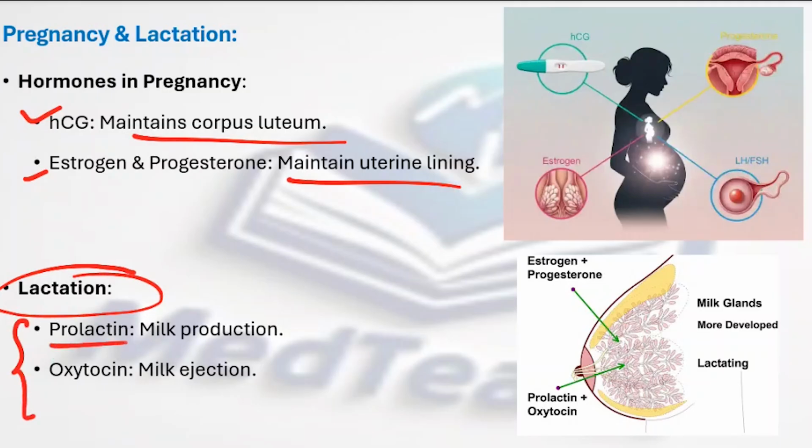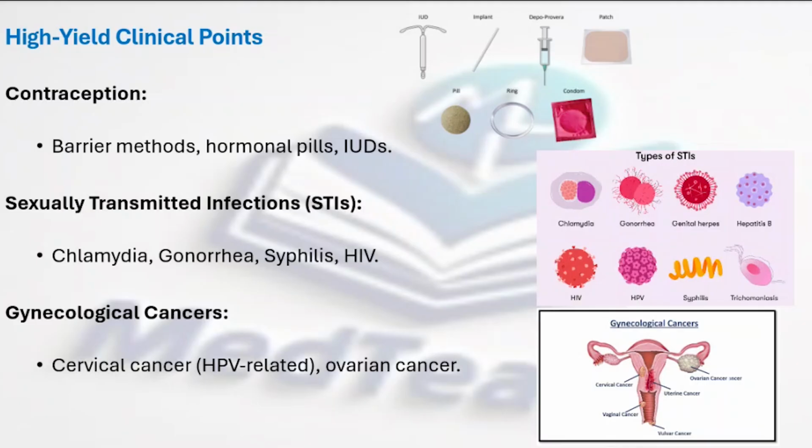One is prolactin and the second one is oxytocin. Remember, P for P, that is prolactin for milk production, whereas oxytocin is responsible for milk ejection. So prolactin is for milk production and oxytocin is responsible for milk ejection. Understood? Yes. Some important concepts like contraception methods include various methods like barrier methods, hormonal pills and IUDs, that is intrauterine devices.